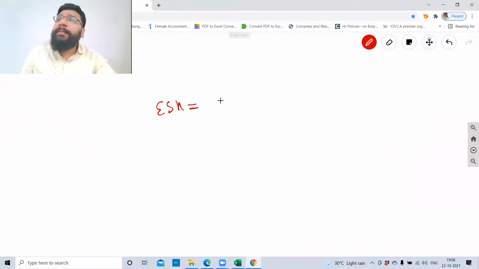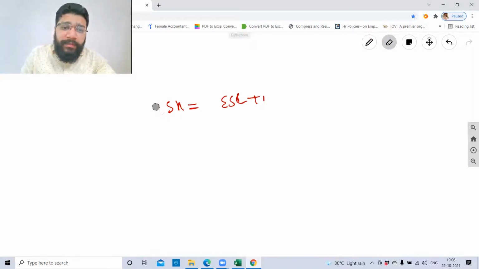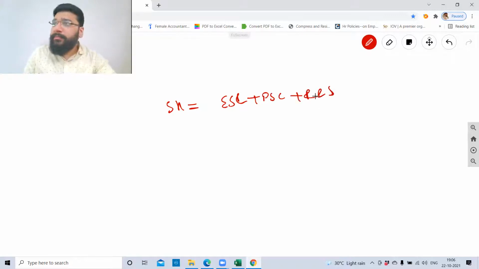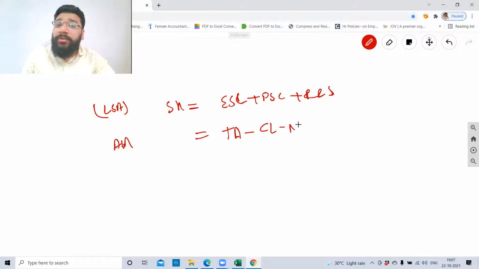So I'll do the formula here for you. Equity shareholders funds, liability side approach formula: shareholders funds is equal to equity share capital plus preference share capital plus reserves and surplus. This is shareholders funds. Another way, asset side approach: total asset minus current liability minus non-current liability, I'll get shareholders funds.